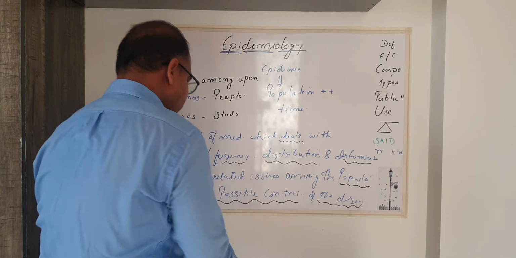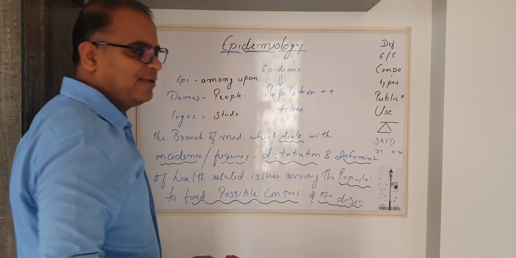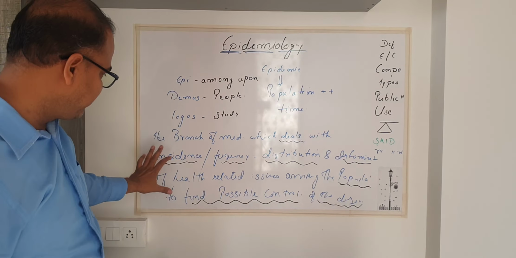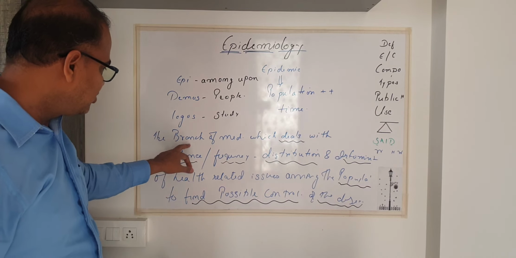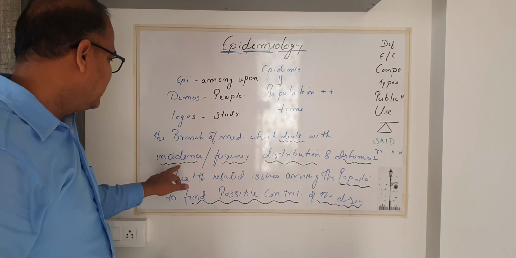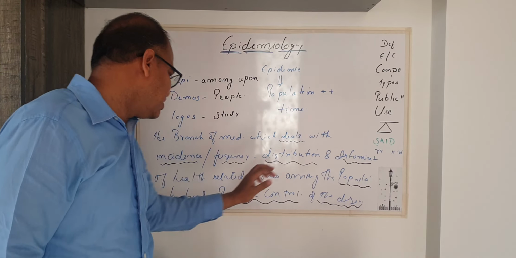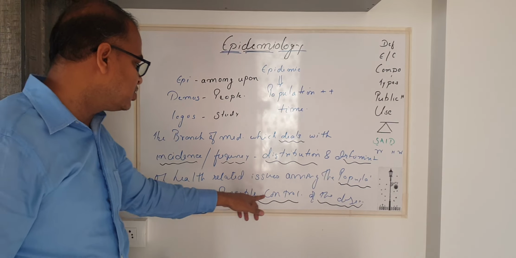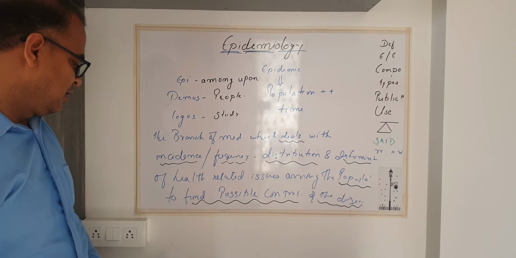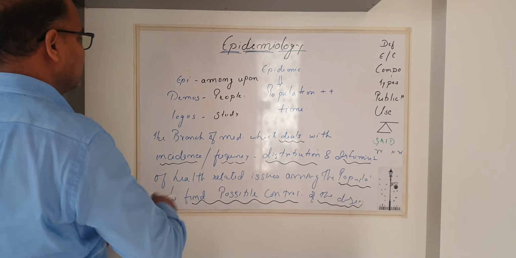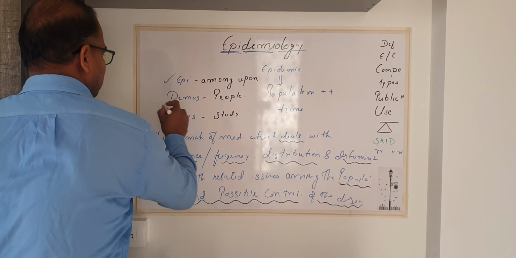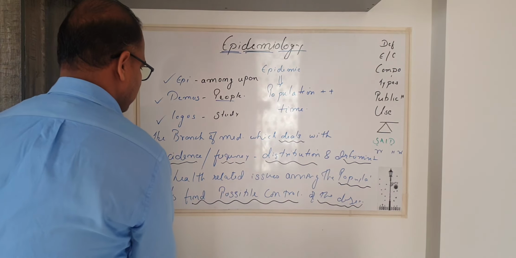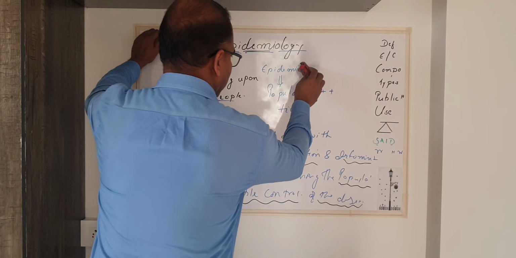So, let's see what is the difference between a clinician and an epidemiologist. I hope you have understood this definition. Let me repeat that. The branch of medicine which deals with the incidence, frequency, distribution and determinants of health related issue among the population to find the possible control of the disease. All these three words are included in this definition, that is among the population and study, right? Let's understand one by one.